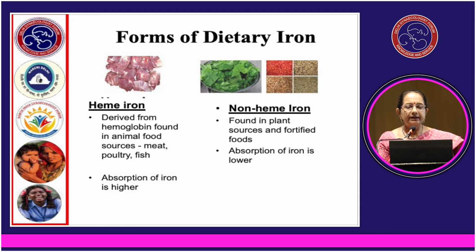Forms of dietary iron. Dietary iron can be heme iron or non-heme iron. Heme iron is derived from hemoglobin found in animal food. The sources are meat, poultry and fish. Absorption of iron is higher when the iron is taken in heme form. Non-heme iron is found in plant sources and in fortified foods. Absorption of iron is lower with the plant origin of iron.